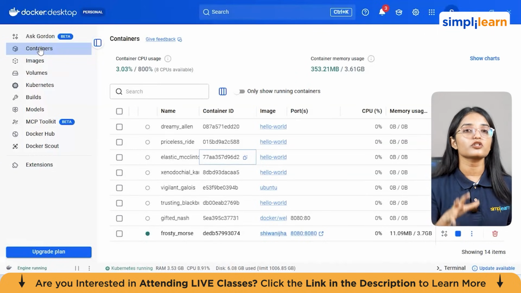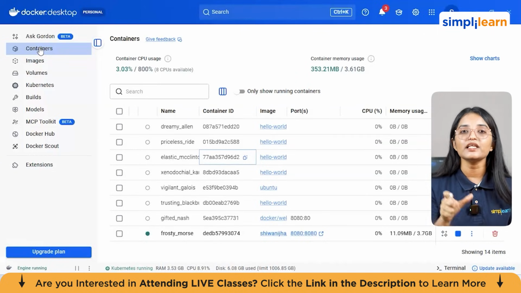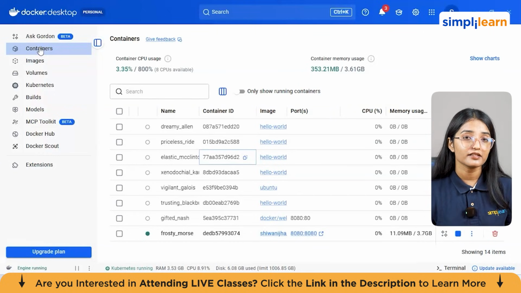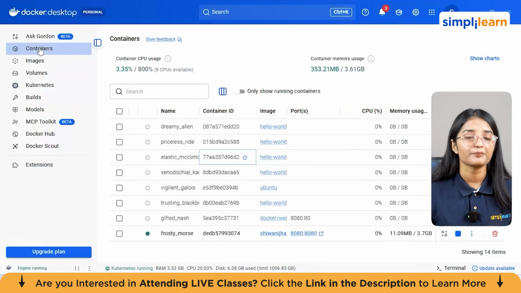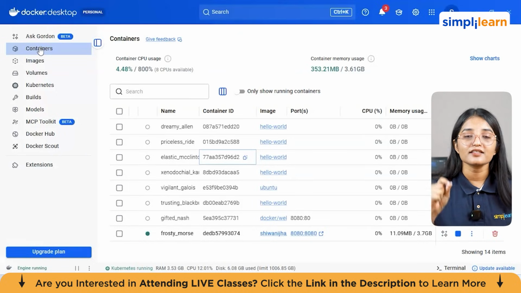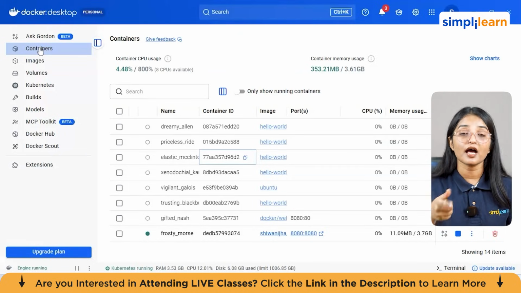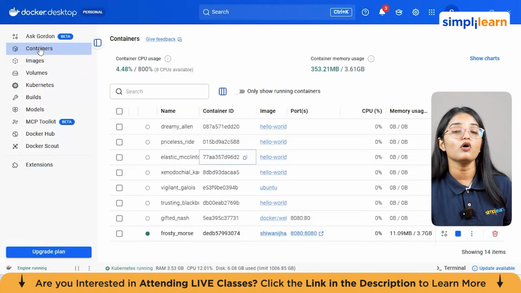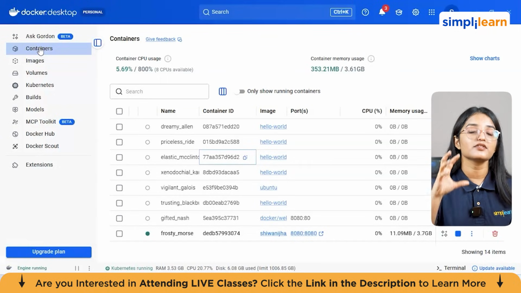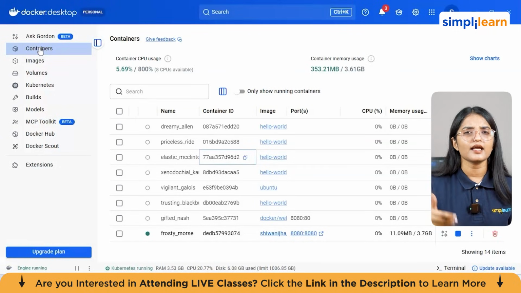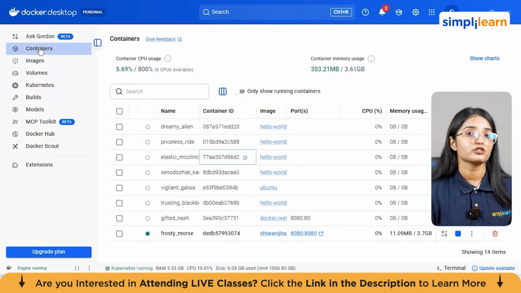Now, to run this project on your computer, you would normally need to install Node.js, Python, and PostgreSQL manually. Here's the problem: how do you make sure that you're using the exact same version of Node and Python as your teammates? And how do you ensure that your application behaves the same way in development, testing, as well as in production? What if your system already has a different version installed?